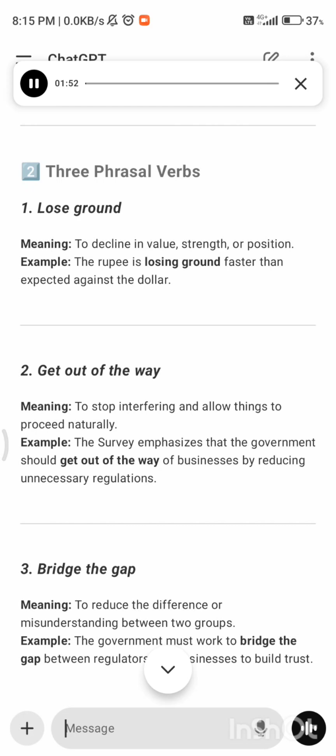3 phrasal verbs. 1. Lose ground, meaning to decline in value, strength, or position.